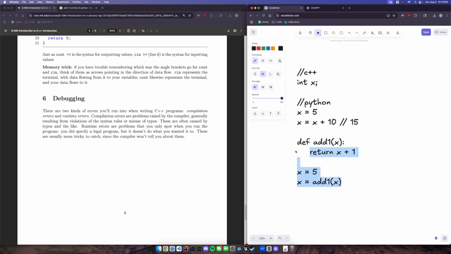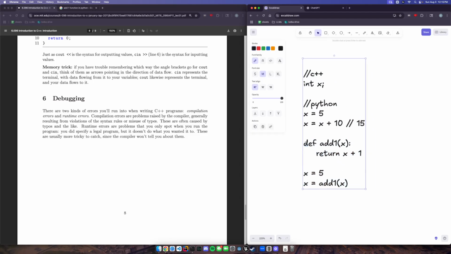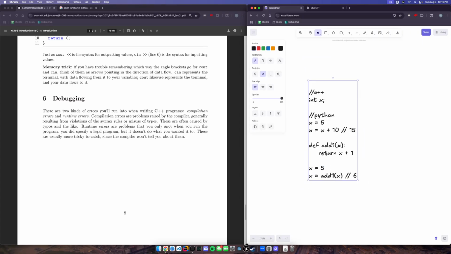Python does some stuff that's even cooler with its structuring where you have tabs represent scope. So inside this tab, we know we're inside this function that we've defined. So here we're saying define add1, which is a function that takes a value x, and it returns x plus 1. And so here, we've defined our function, and because we've tabbed in here, this is within our function. And then when we tab back out, we know we're dealing with stuff outside of the function. Now with this, because we pass in x where x is 5, x is going to be equal to 6 at the end of this.